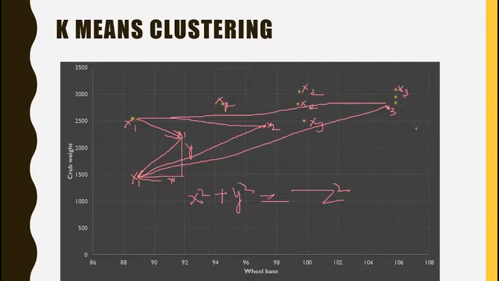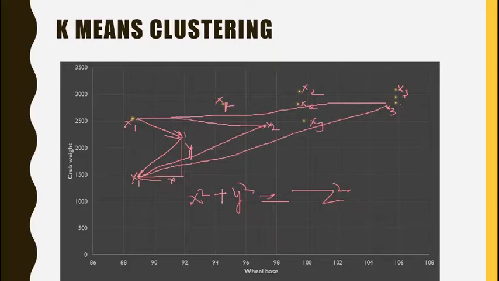So we now have three clusters, and all the data points are split or bifurcated into these three clusters. These three are in one cluster, these three are in another cluster, and these three are in the third cluster. Now what is the second step?